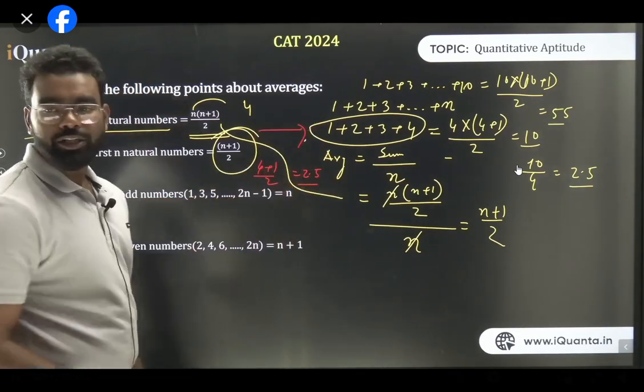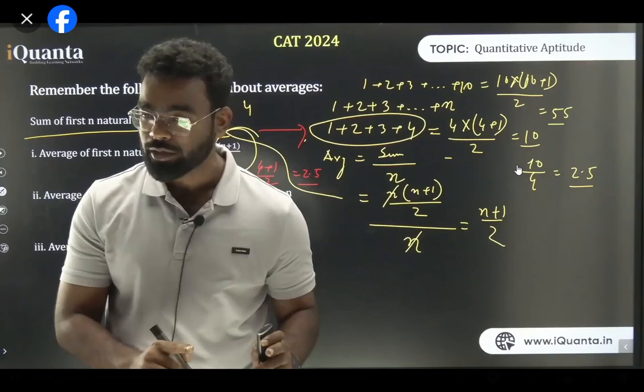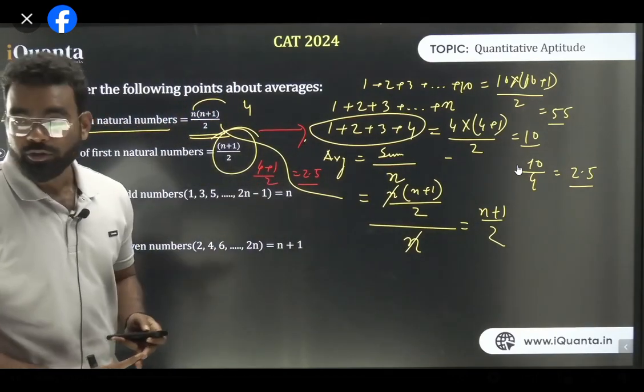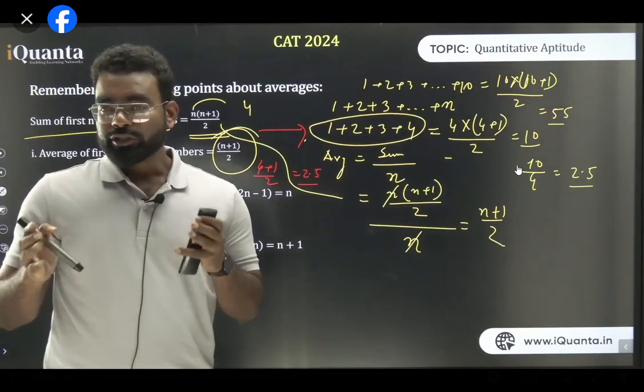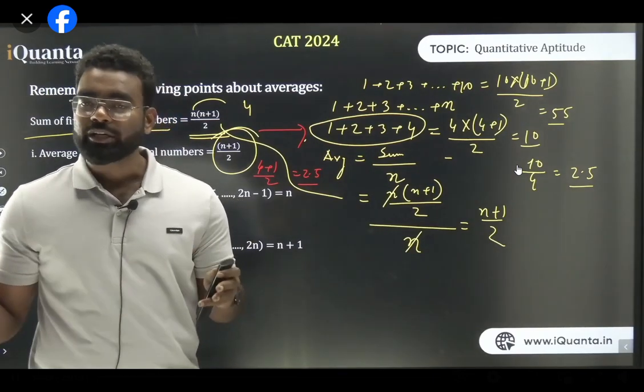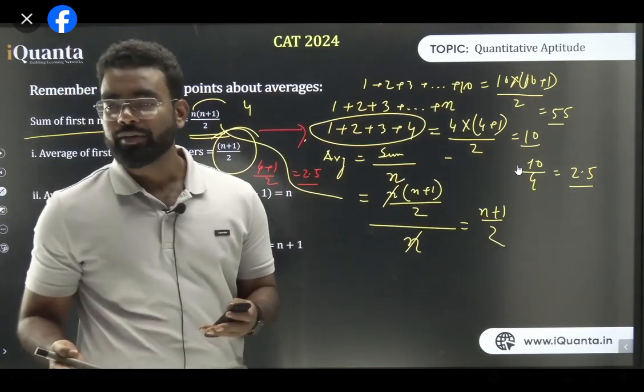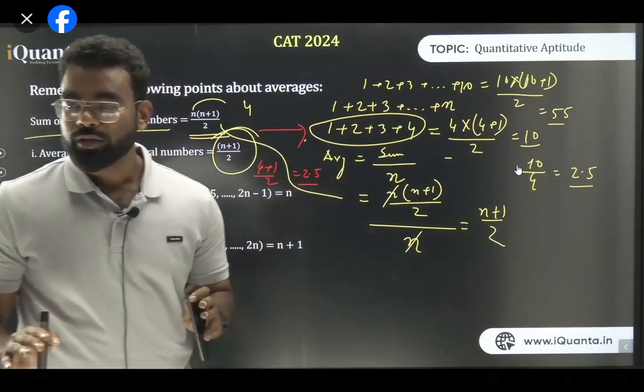So you don't need to do everything to solve this question. You can directly solve it, and you have to remember all of these things. Please remember. The sum of the first 10 natural numbers is 55, the sum of the first 100 natural numbers is 5050, the sum of the first 1000 natural numbers is 500500, and it goes on like this always. Am I clear, all of you?